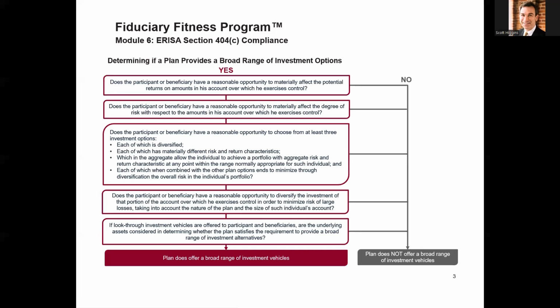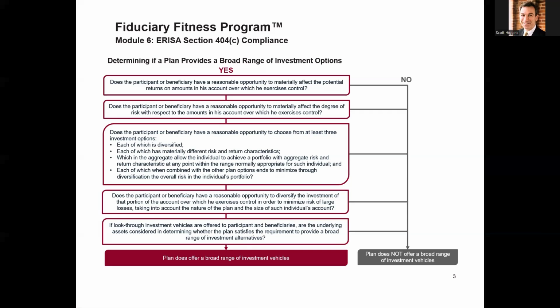Let's look at this requirement in graphic form in determining a broad range of investments. Let's look at whether the plan participant or beneficiary has a reasonable opportunity to materially affect the potential returns on amounts in his or her account over which they have control. Most plans, it is going to be a yes. Does a participant or beneficiary have a reasonable opportunity to materially affect the degree of risk with respect to the amounts under their control? Most plans, it's going to be a yes.